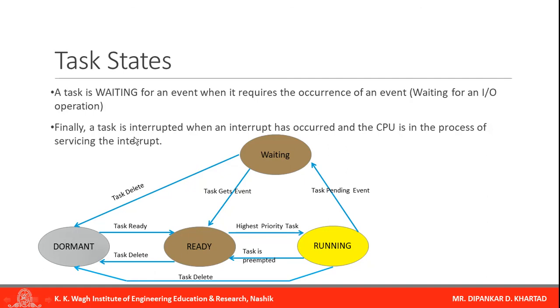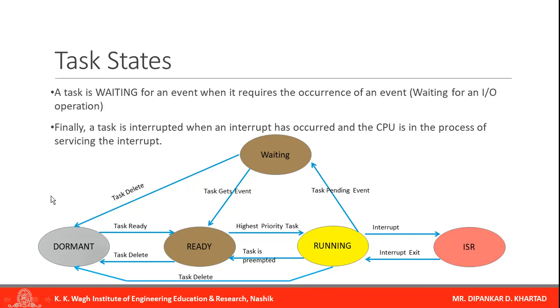Now finally, a task is interrupted when an interrupt has occurred and the CPU is in the process of servicing the interrupt. So what does it mean? The fifth state is interrupt service routine, ISR. If an interrupt occurs while one task is running, then it will go from the running state to the interrupt service routine state. And if the interrupt exits, then it will move back to the running state.